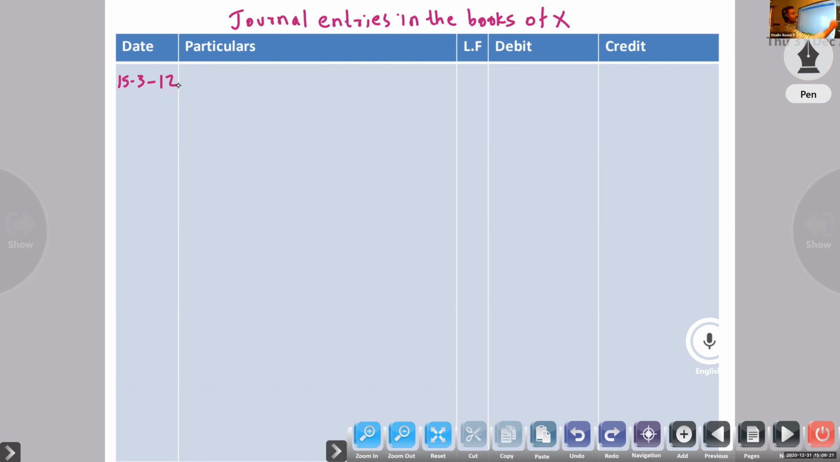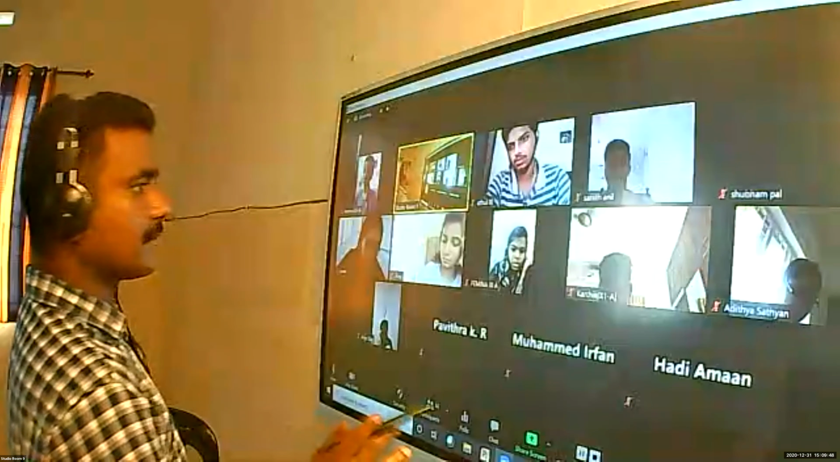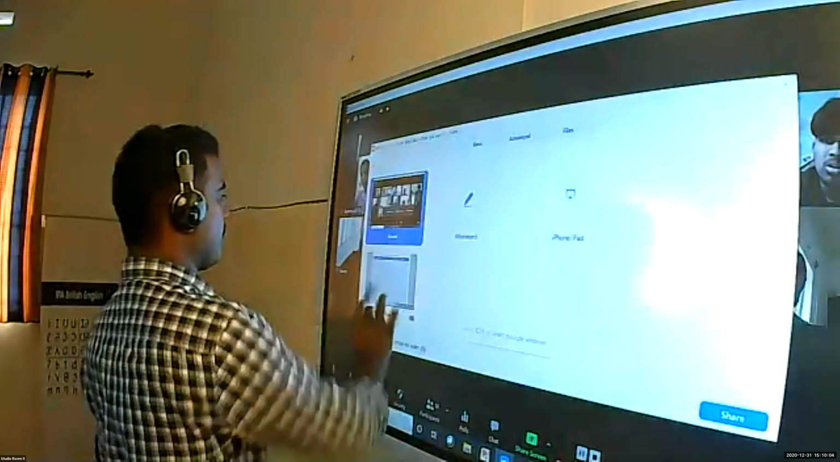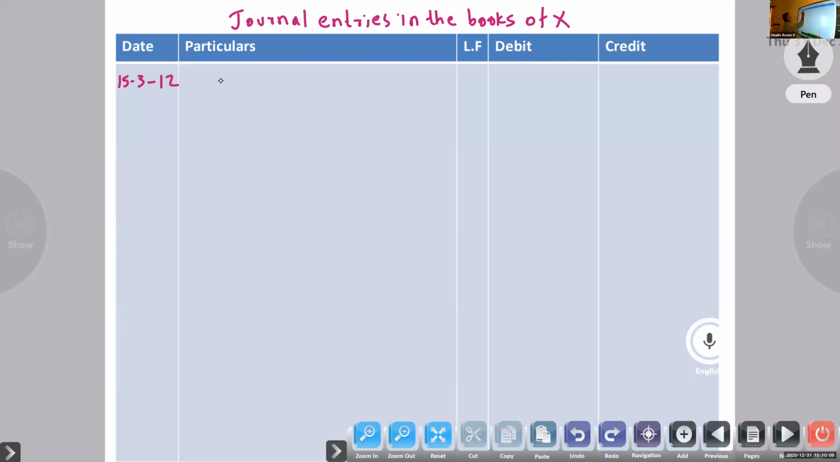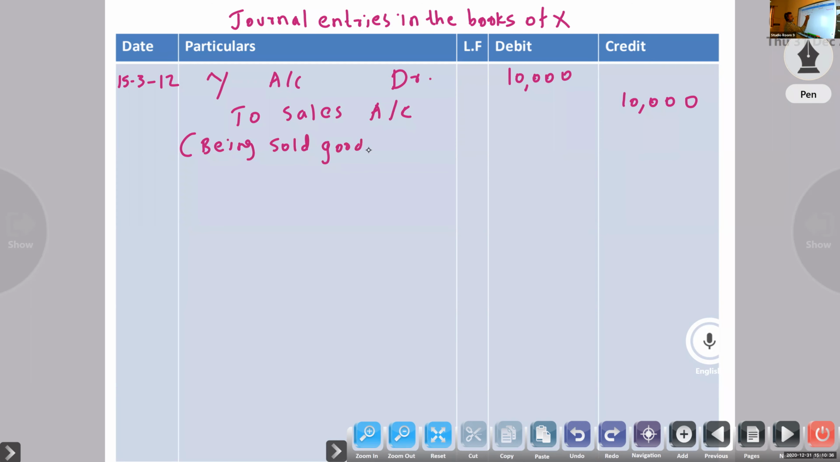First entry. X sold goods to Y. So the entry is Y account debtor to sales account, same entry. Amount 10,000. Being sold goods to Y.